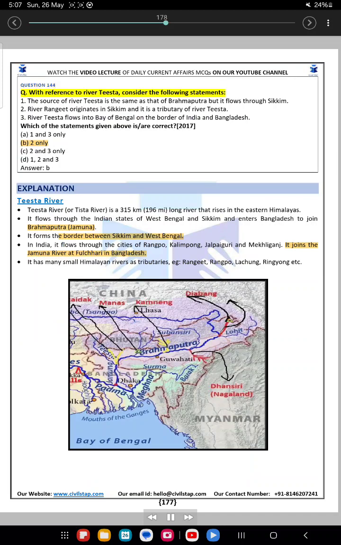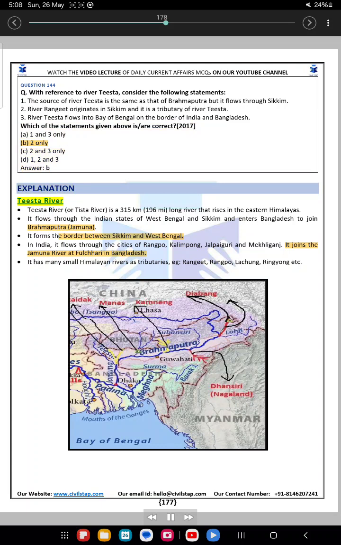Question 144. With reference to River Tista, consider the following statements. 1. The source of River Tista is the same as that of Brahmaputra but it flows through Sikkim. 2. River Rangit originates in Sikkim and it is a tributary of River Tista. 3. River Tista flows into Bay of Bengal on the border of India and Bangladesh. Which of the statements given above are correct? A. 1 and 3 only. B. 2 only. C. 2 and 3 only. D. 1, 2 and 3. Answer, B.